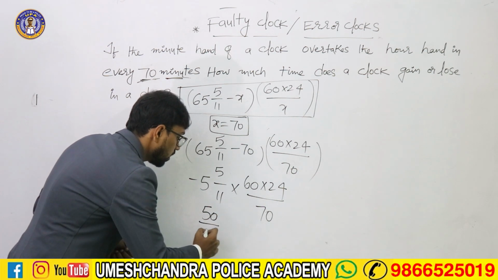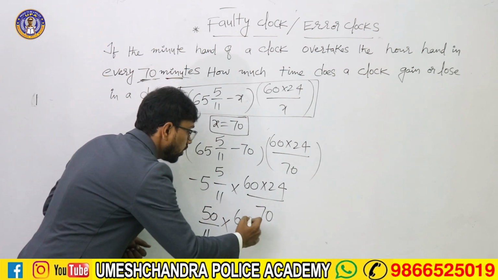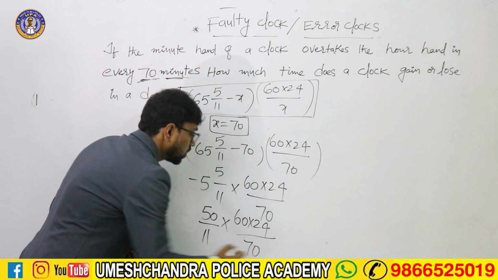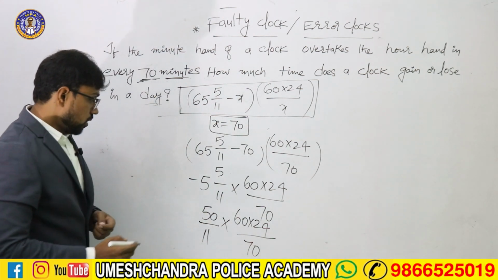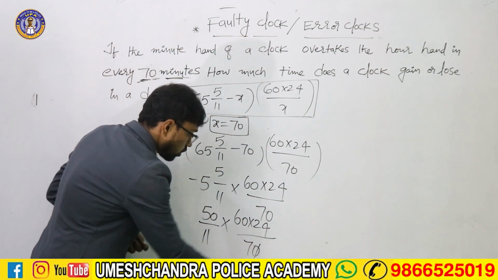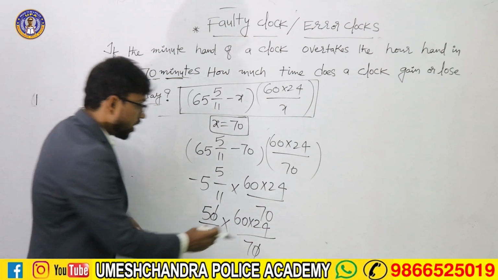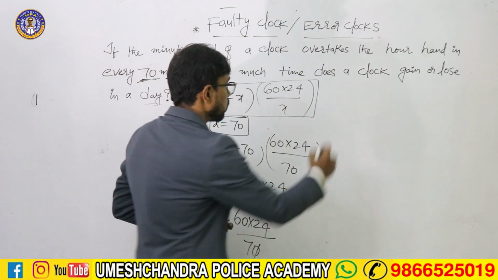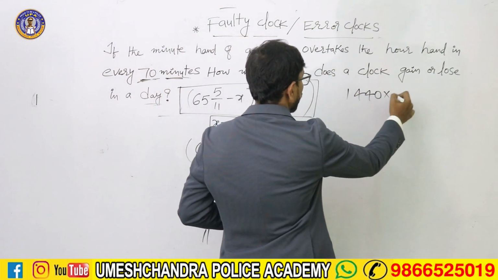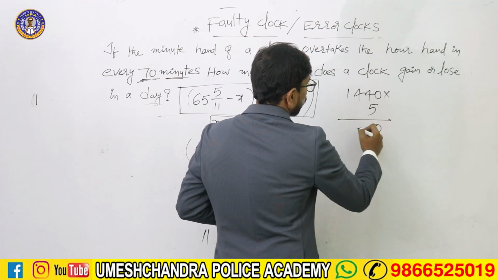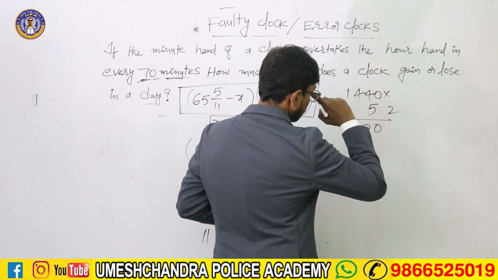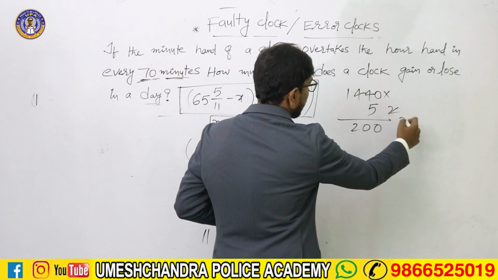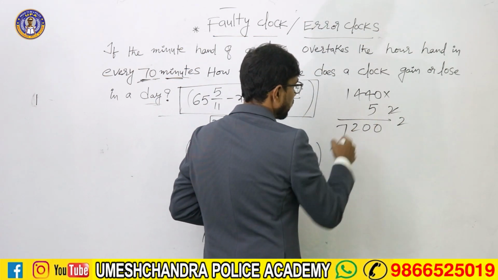So 50 by 11 into 60 into 24 by 70. So 0 cancels. Next, 60 into 24 is 1440. So 1440 into 5, we get 7200.